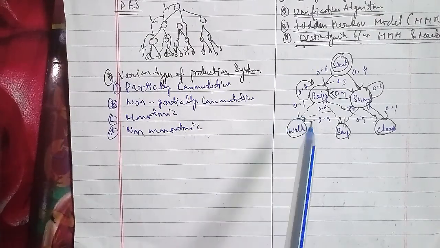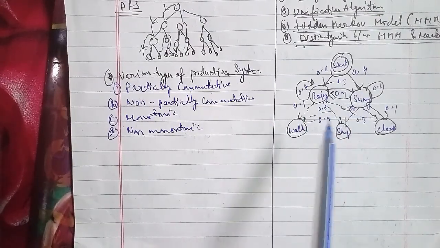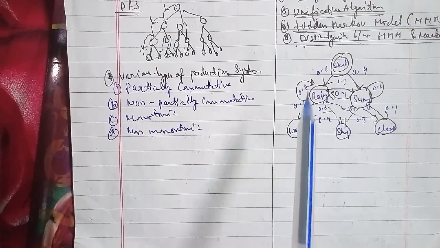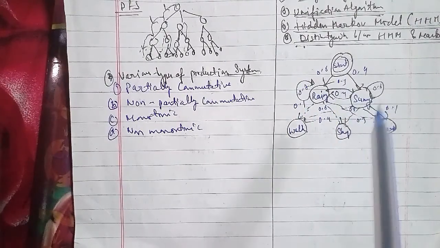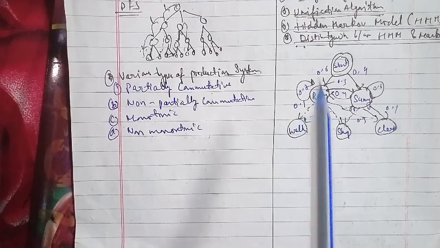In the same case where we do not have any observation yet, N equals 2, M equals 3, Q equals rainy, sunny, and V equals walk, shop, and clean here.